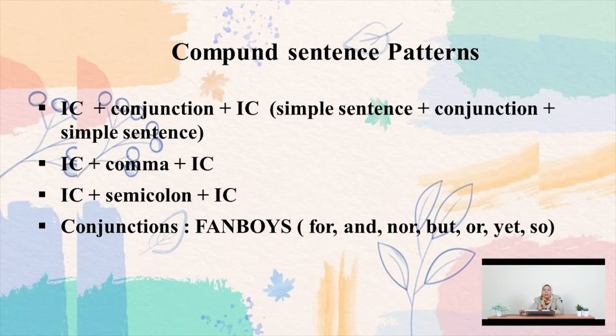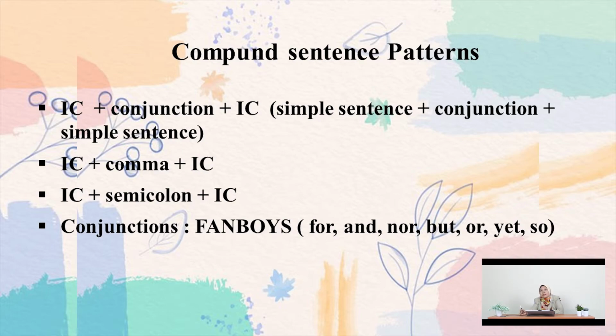The patterns are: independent clause plus conjunction plus independent clause, or simple sentence plus conjunction plus simple sentence. Another pattern is independent clause plus comma plus independent clause. And the next pattern is independent clause plus semicolon plus independent clause.